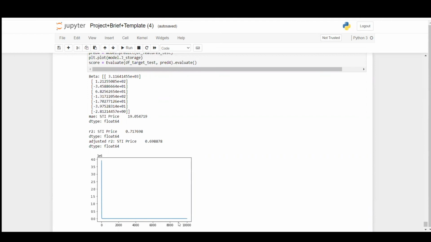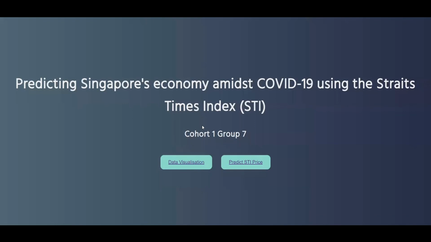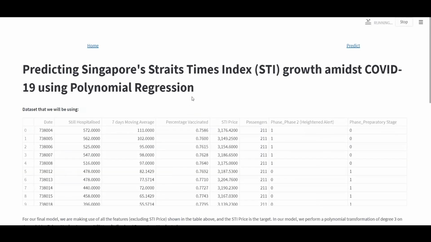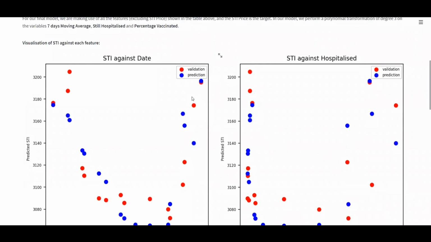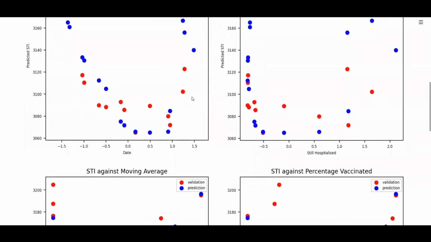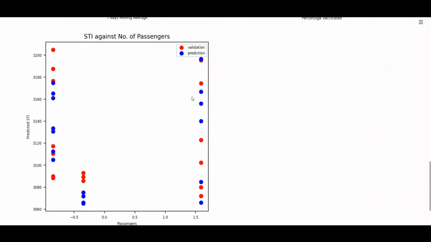All right, thank you. So this is our web app. For our web app, the main problem we are trying to solve is how we can help the user predict the Straits Times Index price, which is an indication of the economy, given COVID-19 data. Our design enables users to easily visualize the Straits Times Index price and make predictions based on various COVID factors. So this is the visualization of our data set as well as how the STI performs and how our prediction performs against each factor.